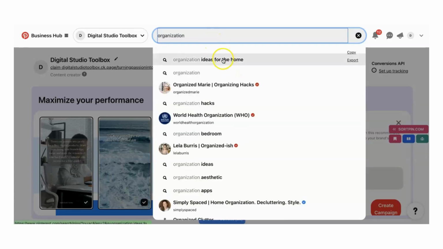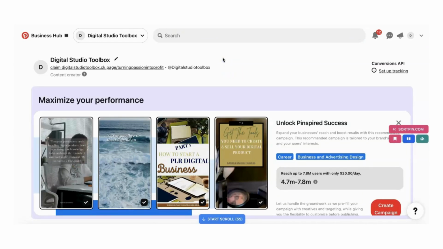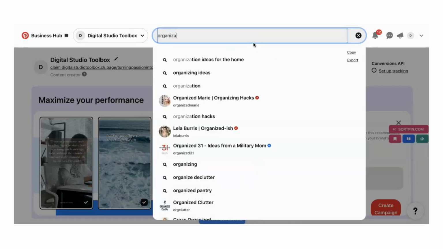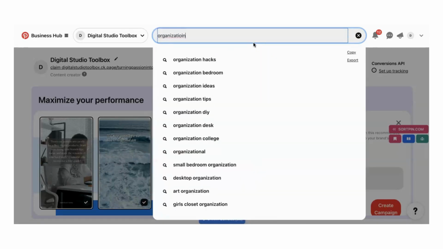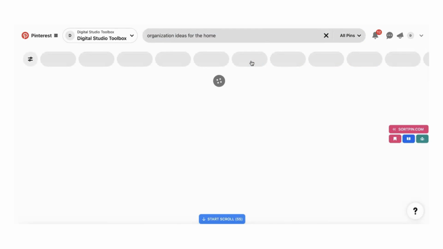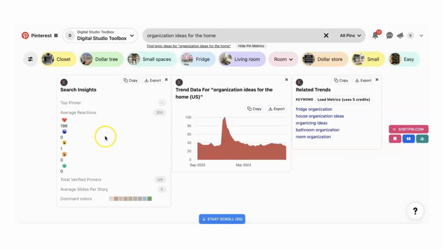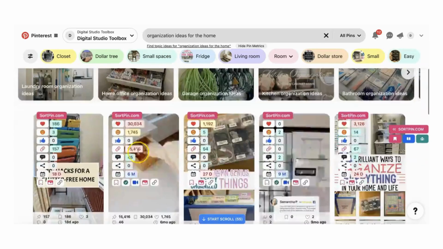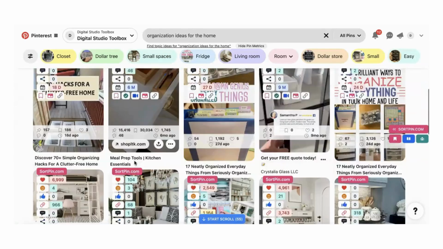Okay, so this says organization ideas for the home. Why did that do that? Okay, there we go. Now, as you can see, home organization ideas for the home.